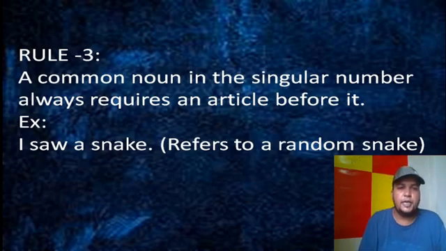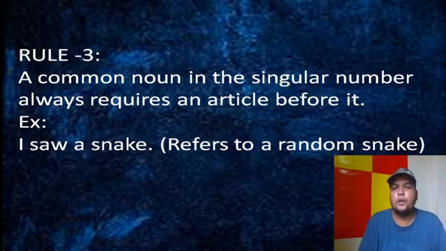So rule 3 says a common noun in the singular number always requires an article before it. It doesn't matter whether it is an abstract noun or proper noun, but if it is a common noun and it is singular, so common noun means in general, which says the class or type, that time we have to put a.